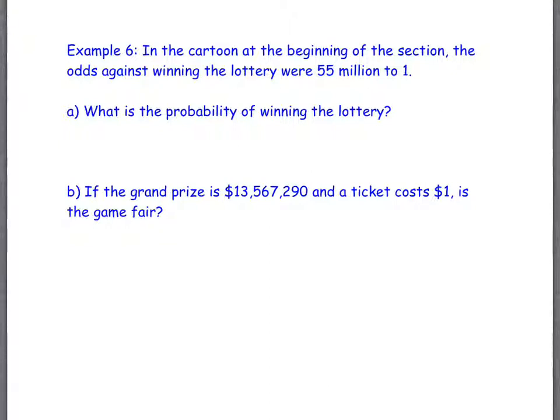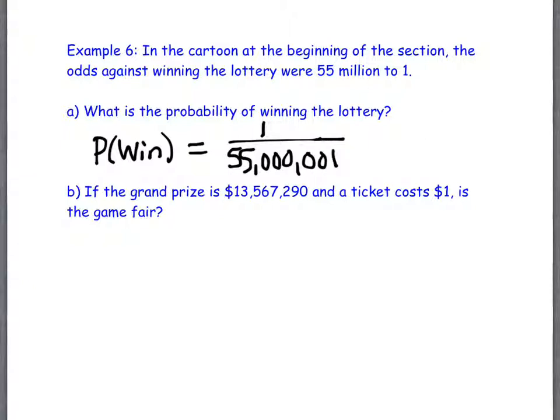All right, what is the probability of winning the lottery? Okay, so what is the probability of winning the lottery? 1 out of what? 55 million and 1. Oh, you guys are really on top of it. You've got the and 1 in there. It really is and 1. Because this right here are odds, right? So you've got 55 million people lose, 1 person wins. That's what that odds means, the way that it's written. So your probability of winning are 1 out of 55 million and 1. So let's see what happens.